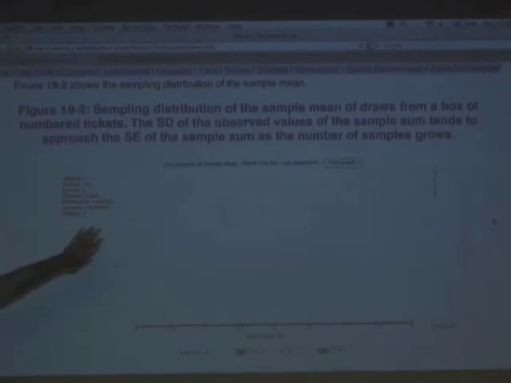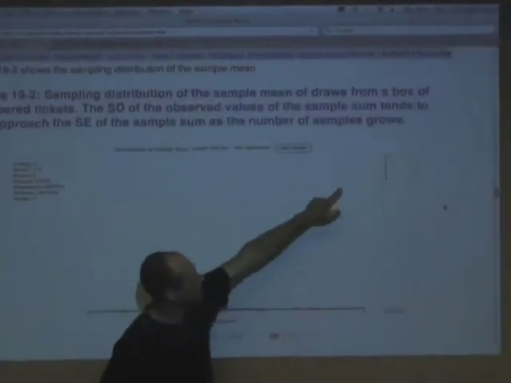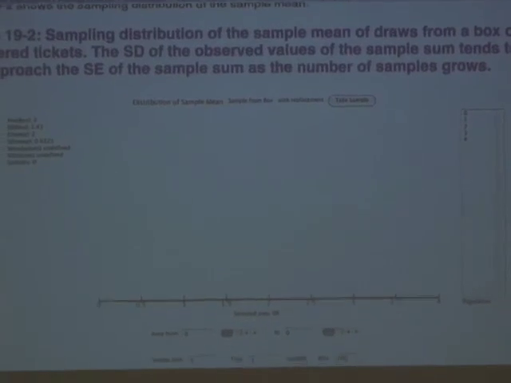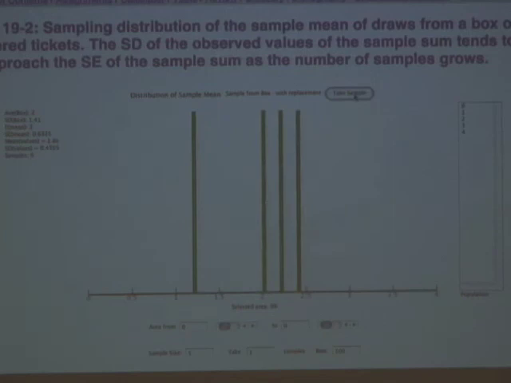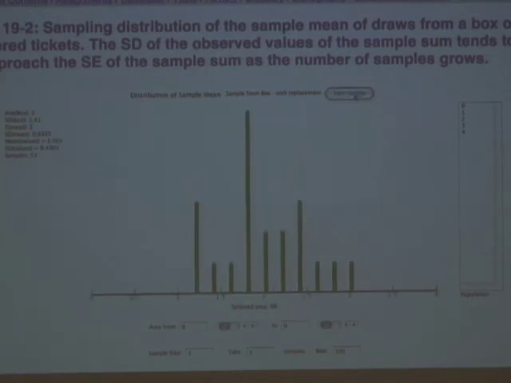Okay, so here we're looking at the sample mean. This is the same box we had before, the numbers 1, 2, 3, 4. I'm taking a sample of size 5. So that time the sample mean was equal to 2. That time the sample mean was a little under 2.5. That time the sample mean was 1.25. Right? The sample mean isn't always equal to the same thing. It has a probability distribution because it depends on what sample you actually get. So it's a random variable. The mean of the box is just a number, but the sample mean is a random variable. It depends on which random sample you get.